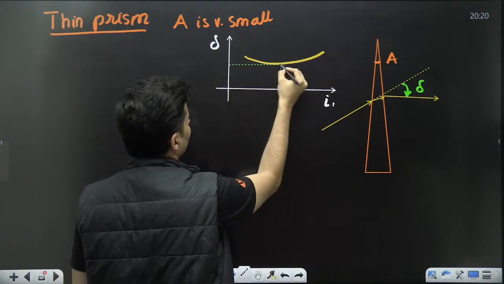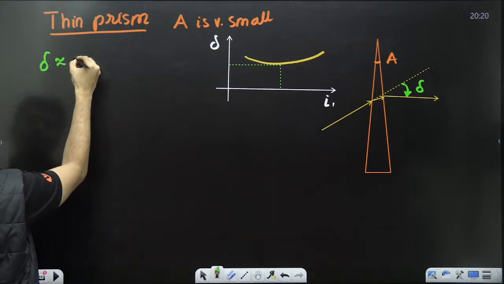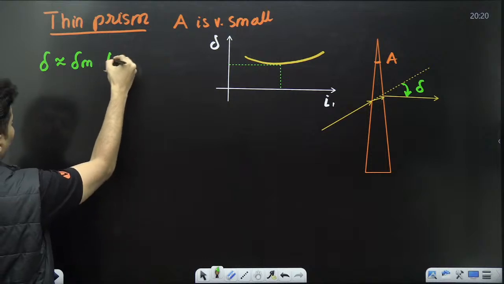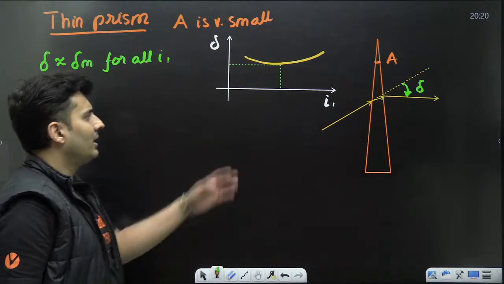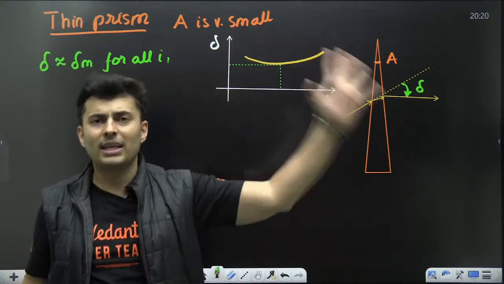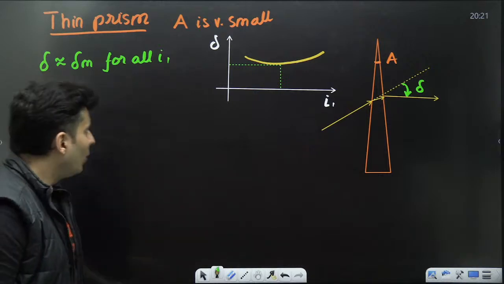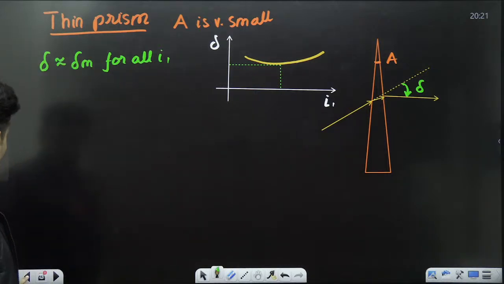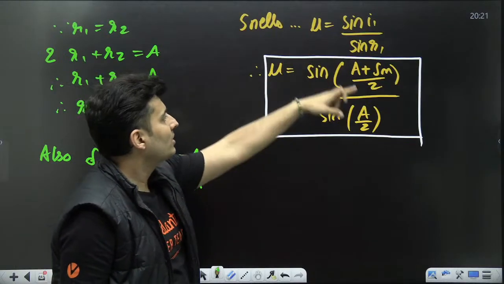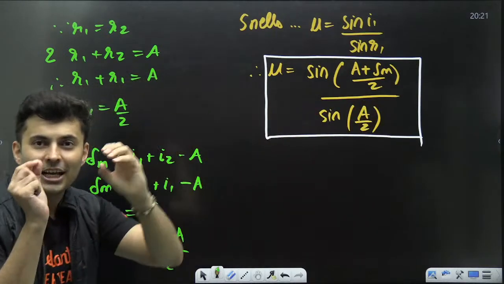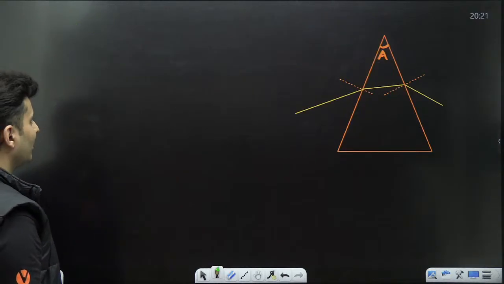So can I not say that delta is approximately equal to delta m for all angles of incidence, whether it is I1, I2, I3, whatever, it's almost the same, correct? So now if I know this and I also know this formula, I think I can get a short formula for thin prisms. So observe what I get for a thin prism.